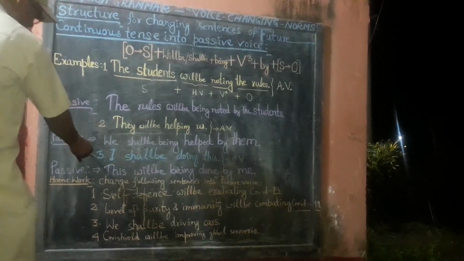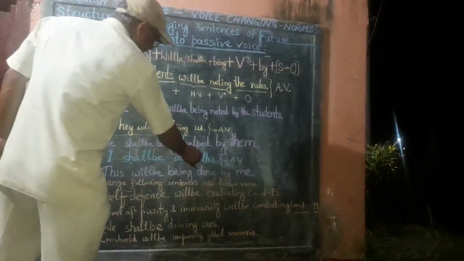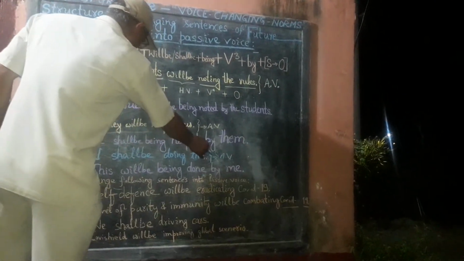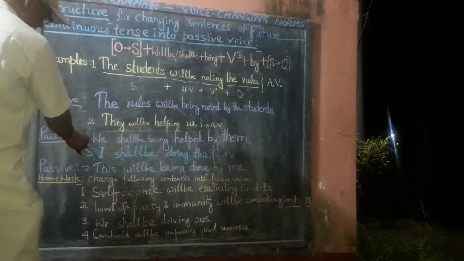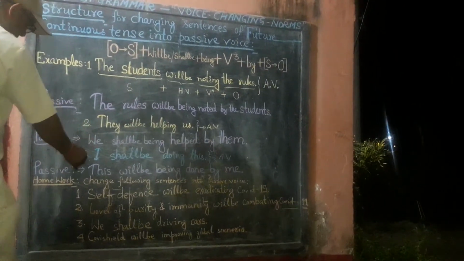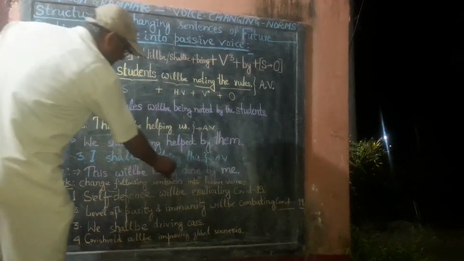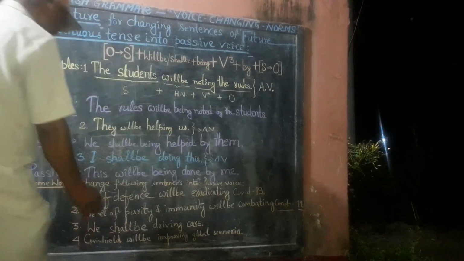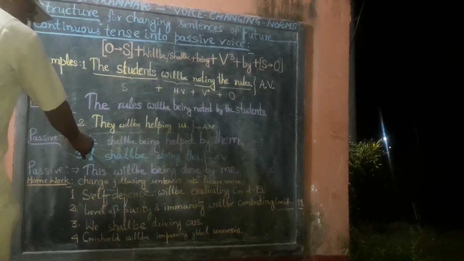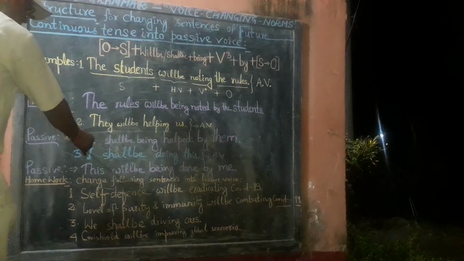Let us see example third: I shall be doing this. It is already in active voice form and is a sentence of future continuous tense. In passive, it becomes: this will be being done by me. The Hindi is मैं यह कर रहा हूँगा.